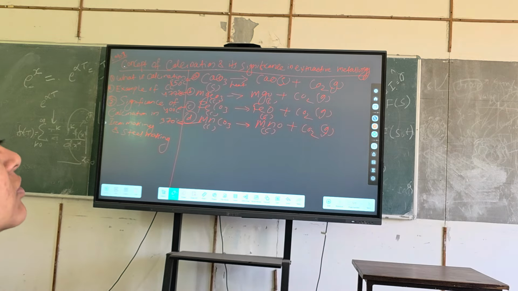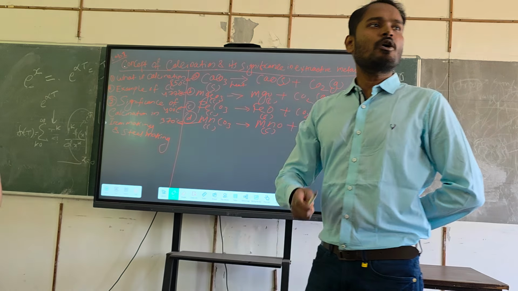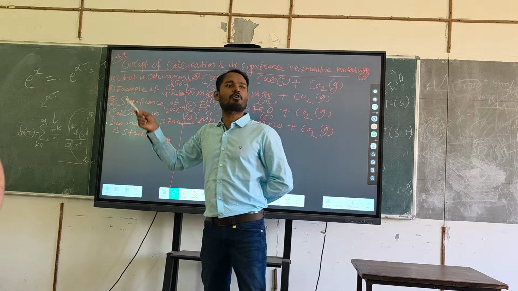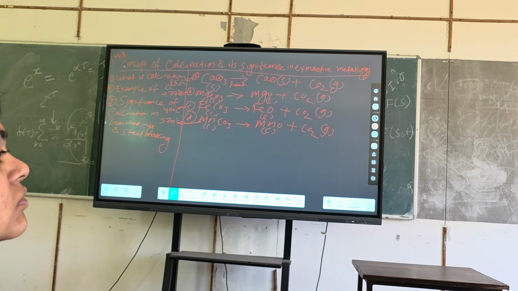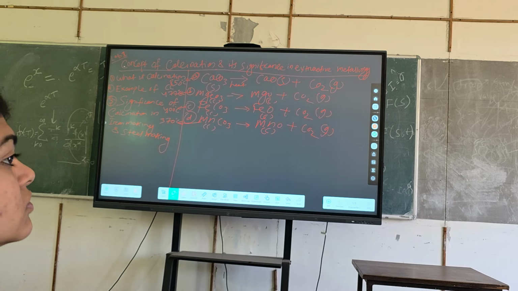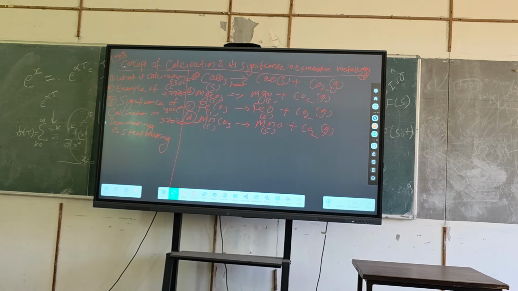Anyways, so if I will heat the dolomite now to a temperature of 500 degrees centigrade, what will happen? Yeah, can you tell me? I will heat the dolomite at a temperature of 500 degrees centigrade, and I will give sufficient time also. So what will happen? Check the temperature is also there. Calcination temperature is there. Yeah, from the last.